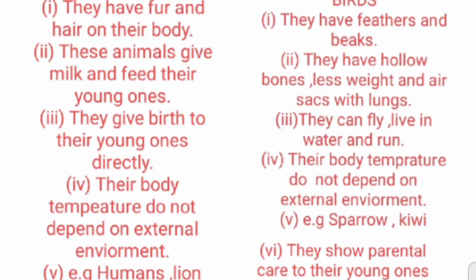In birds, they have hollow bones, less weight and air sacs with lungs. And the third, mammals give birth to their young ones directly, and birds can fly, live in water and run.